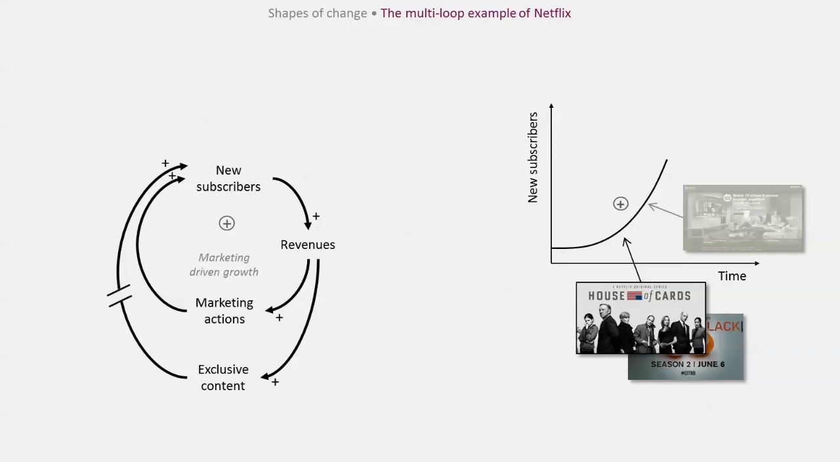As it takes time to write and produce new content, there is a time delay along this link. There are now two loops. The second loop is also a reinforcing loop. We can see its reinforcing action when we walk through the loop and tell its story. As revenues increase, more investment can be made into new exclusive content, which after a short delay increases new subscriptions and revenues. An increase in revenues feeds back to increase revenues even more.